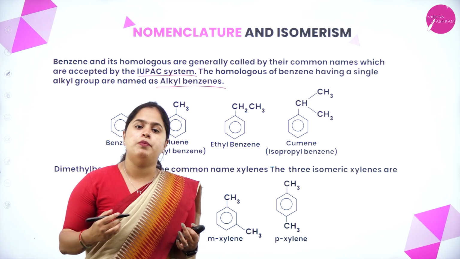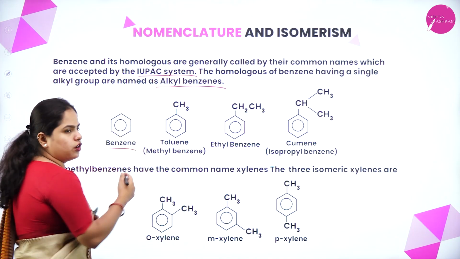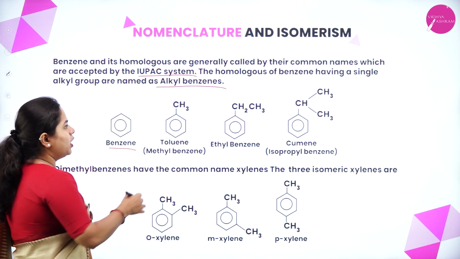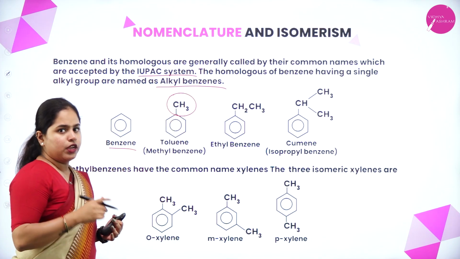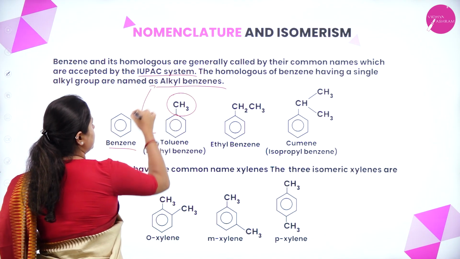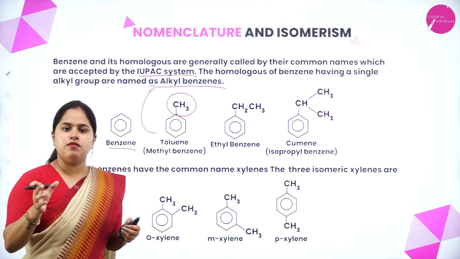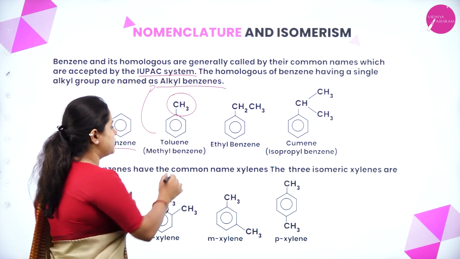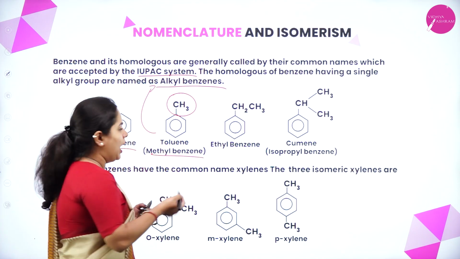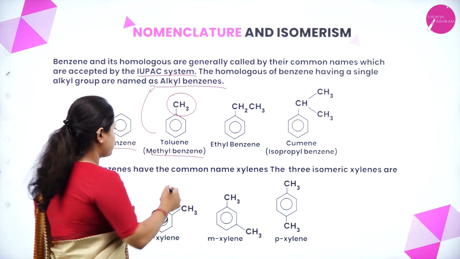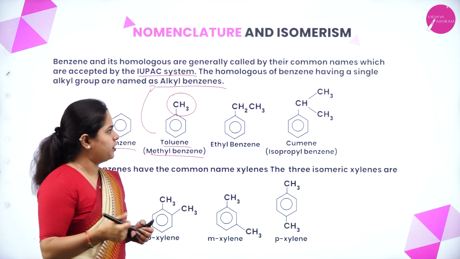It is alkyl benzene. That means this is the structure of benzene. Okay, that is clear. Now we have a methyl group here. So how can we write this in the form of alkyl benzene? Which is the alkyl group here? Methyl. So the name will be methyl benzene, right? And that is the IUPAC name. And toluene is the common name that we use, right?